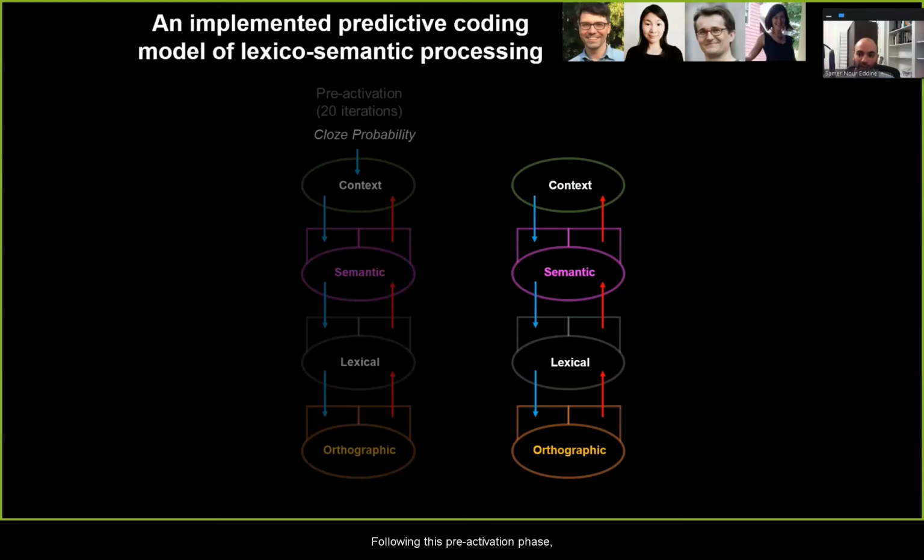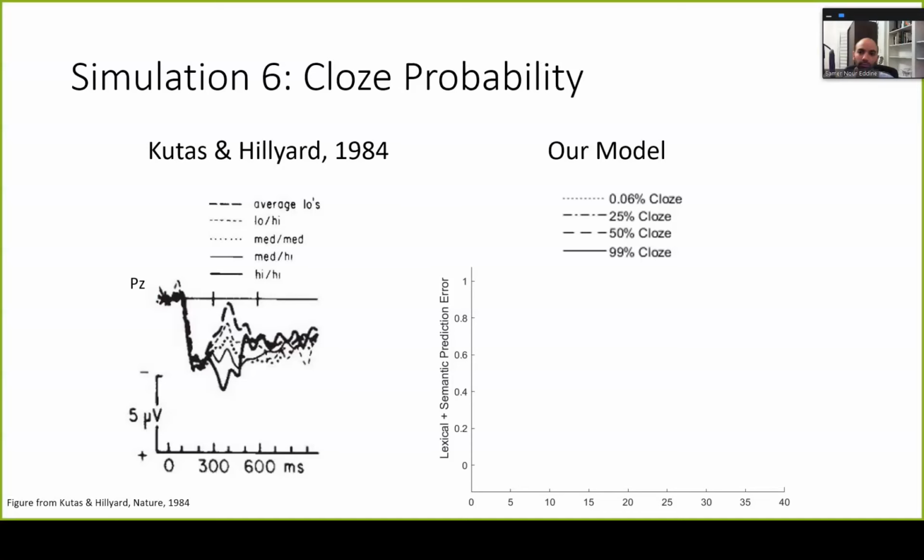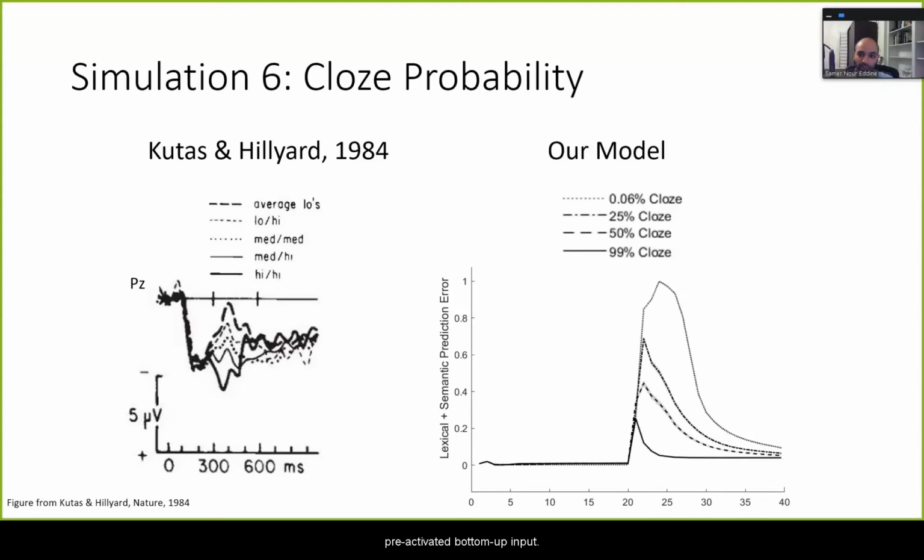Following this pre-activation phase, we then presented the actual bottom-up input. So for these simulations, during the top-down pre-activation phase, there are 4 levels of predictability, indicated here by the 4 superimposed lines. Then, on iteration 20, we presented the pre-activated bottom-up input. And replicating the empirical result, we found that words that were more predictable elicited a smaller error on average.